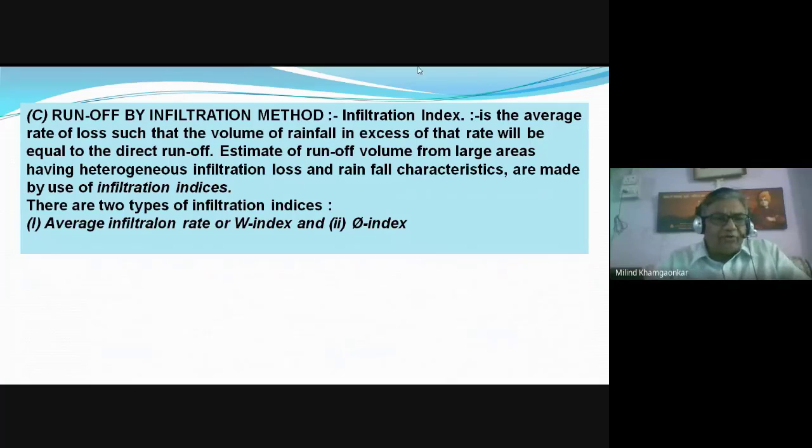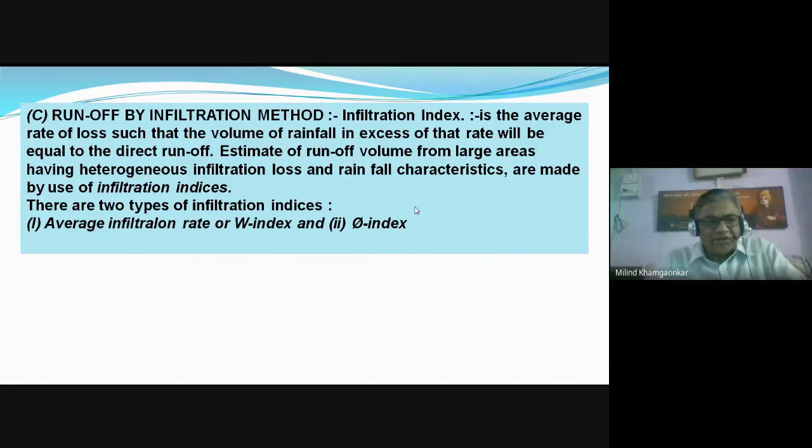We can find out the runoff with the help of the infiltration method by finding the W index and the phi index. We can plot the infiltration capacity curve with the help of the infiltration method, or we can have the W index and the phi index for that particular area.